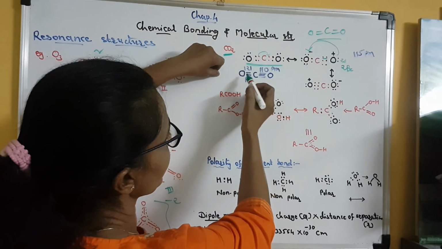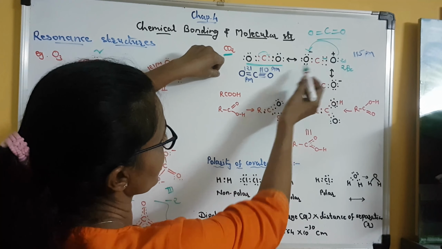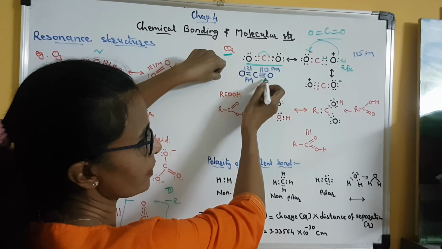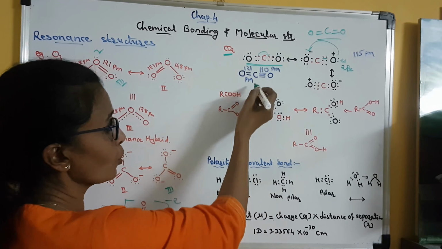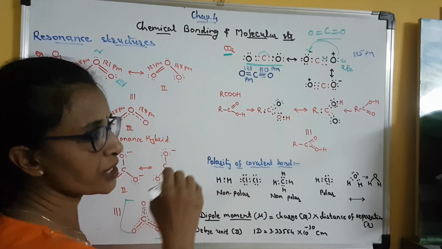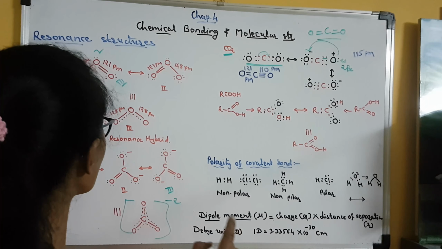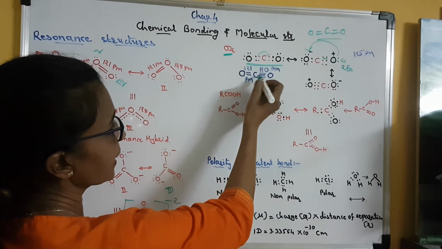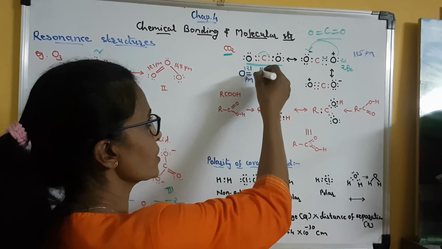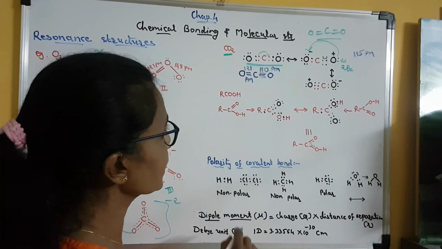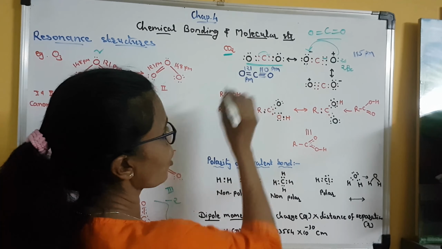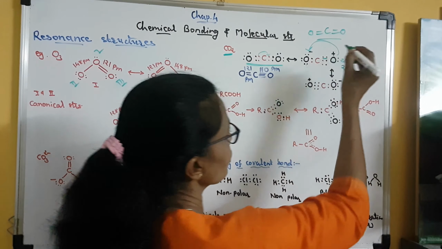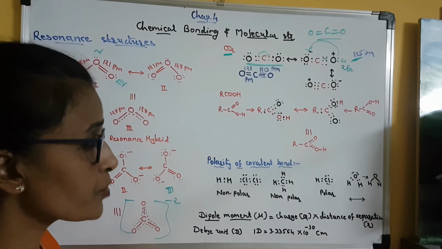Now, ideally speaking, if we go for the structure in which carbon is doubly bonded to one oxygen and triply bonded to the other oxygen, the carbon-oxygen double bond length value is 121 picometer, as you can see in the case of ozone, and the carbon-oxygen triple bond length value is 110 picometer. But in carbon dioxide, none of these bond length values are observed. The experimentally determined bond length value of carbon dioxide is 115 picometer.